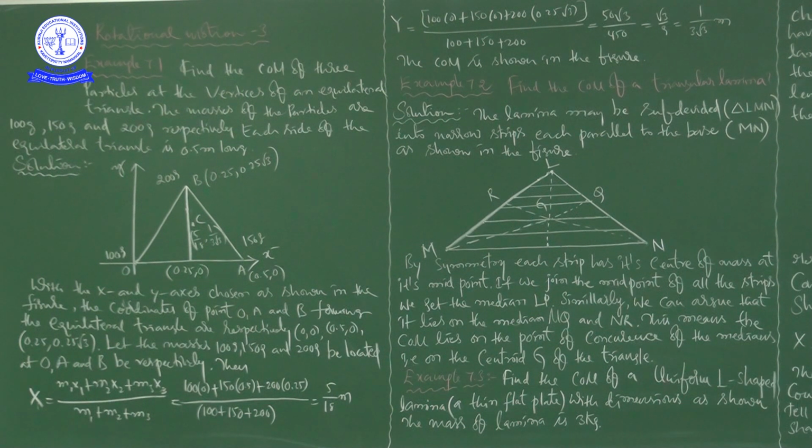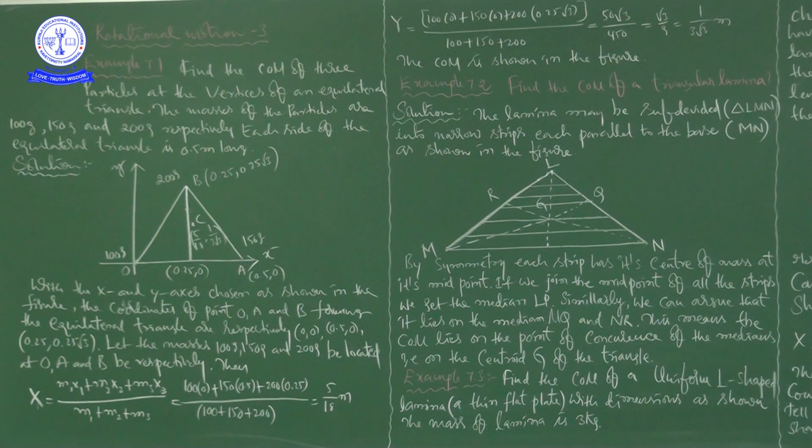In this class, for some of the objects or particles, we are going to find the center of mass mathematically by using the concept we discussed in our previous class, right? So it is example 7.1.